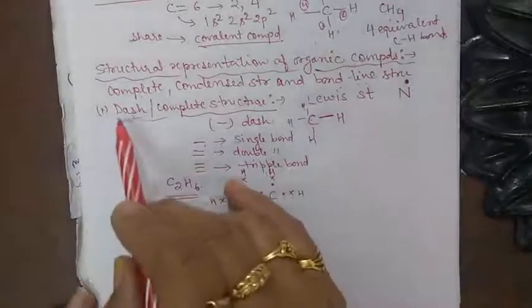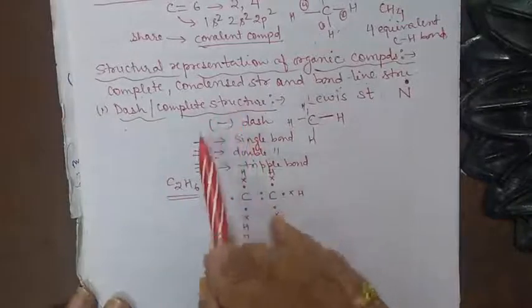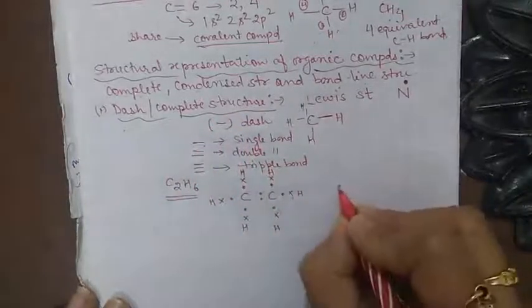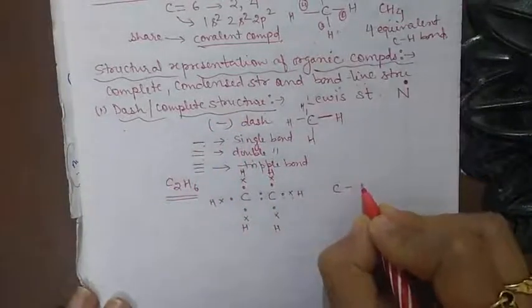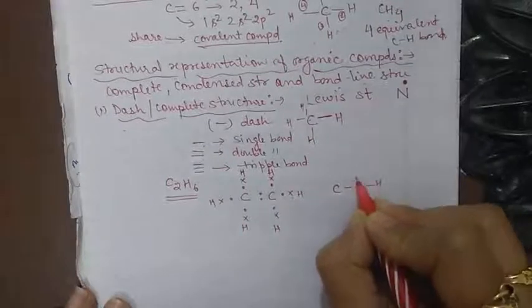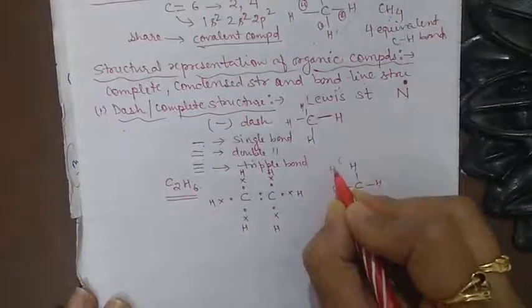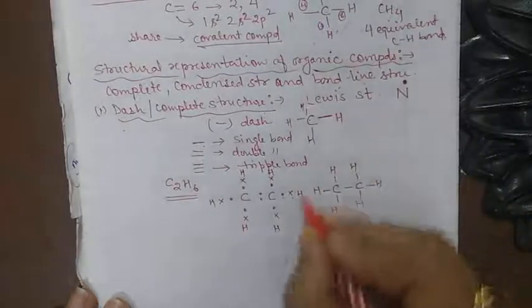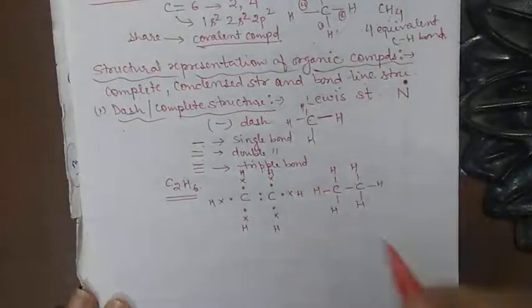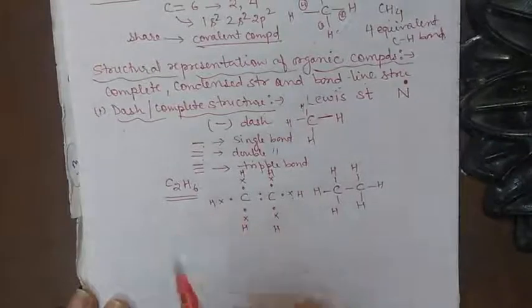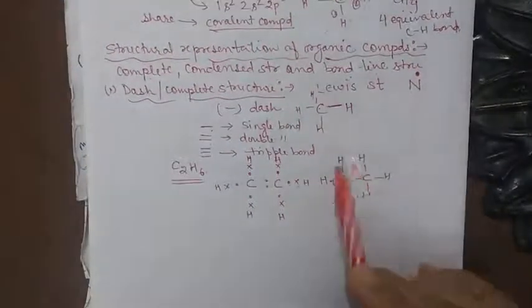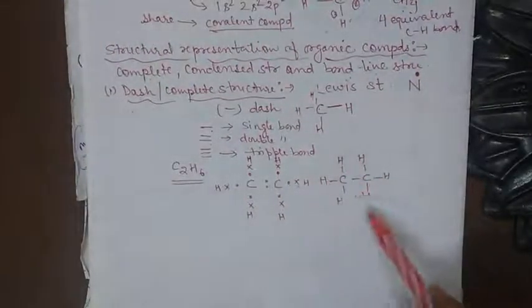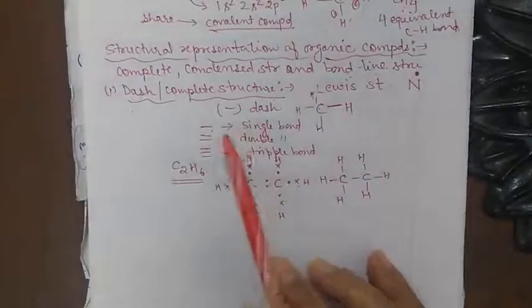If we draw the dash or complete structure for C2H6, it will be C single bond C, with H single bond attached to each carbon. This is the dash or complete structure for C2H6. This is the example when single dashes are present.